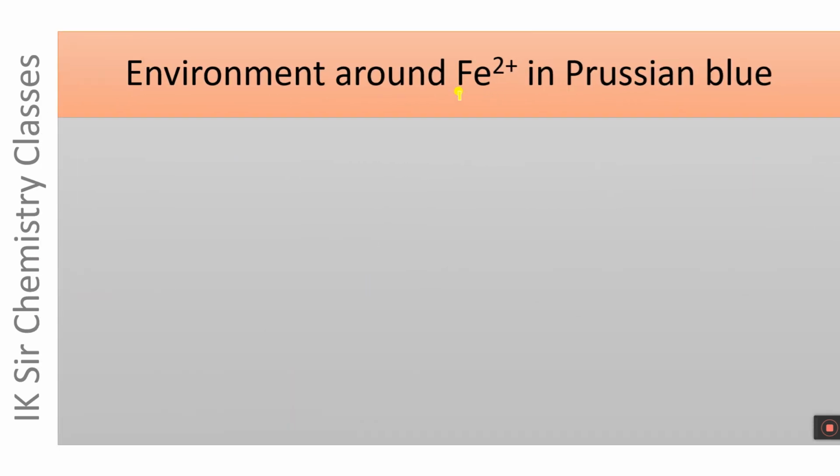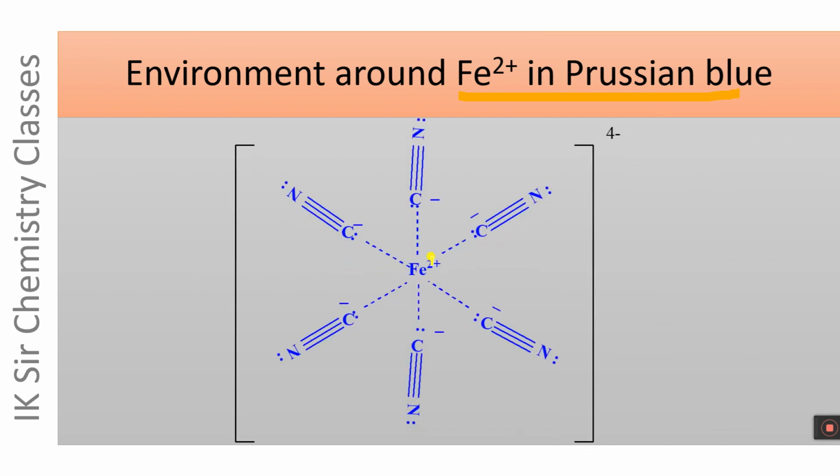Environment around Fe2+ ion in Prussian blue. Fe2+ ion is bonded to 6 CN- ions, 1, 2, 3, 4, 5 and 6, in an octahedral manner in such a way that the carbon atom of CN- ion is towards Fe2+ ion, and it acts as a strong ligand, and Fe2+ ion is in low spin state.